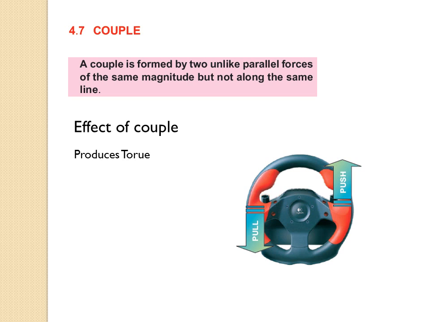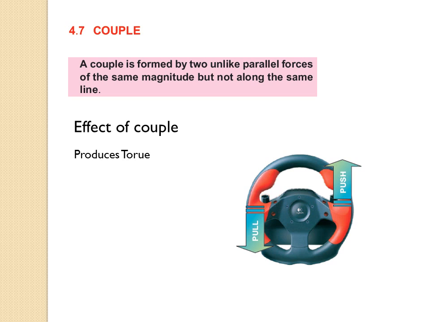Same magnitude means, here you can see a steering wheel. On one side the type of the force is push and on the other side the type of the force is pull. So push and pull are the forces. If the push is 4 Newton or 3 Newton in magnitude, then the pull must be 4 Newton or 3 Newton in magnitude. So a couple is formed by two unlike parallel forces of the same magnitude but not along the same line.